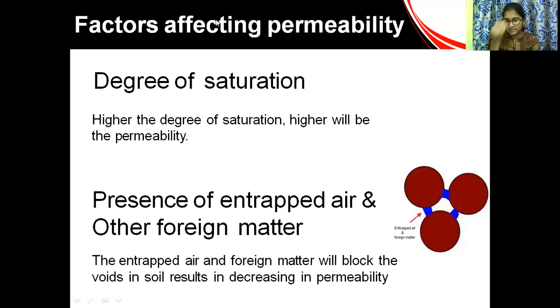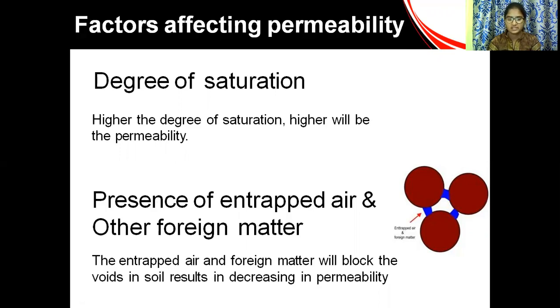In partially saturated soil, entrapped air causes blockage in the flow of water. Hence the permeability of partially saturated soil is less than that of fully saturated soil.